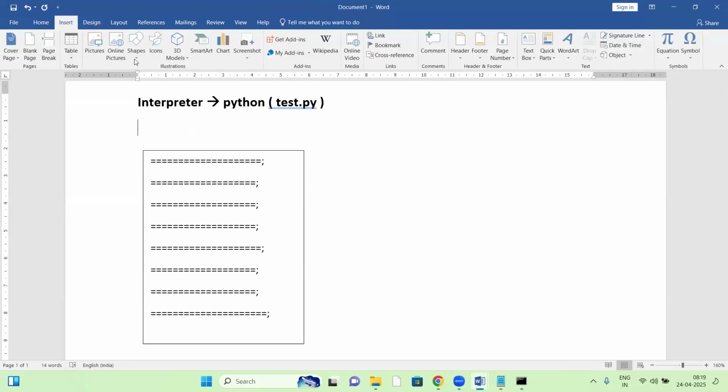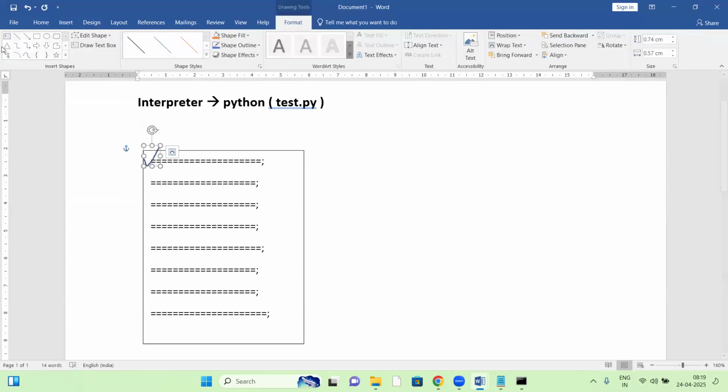First of all, the interpreter checks the first line. If it is correct, then it goes to the next line. The next line is also correct, and the next statement is also correct. Suppose the next statement has something wrong, it simply stops.